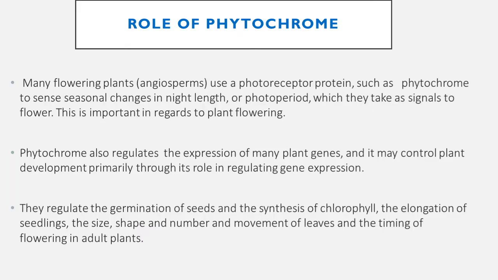Lastly, the role of phytochrome. Many flowering plants, angiosperms, use a phytochrome protein to sense a seasonal change in the night length, or photoperiod, which they take as a signal to flower. This is important in regard to plant flowering. Phytochrome also regulates the expression of many plant genes, and it may control plant development through its role in regulating gene expression. They regulate the germination of seeds, the synthesis of chlorophyll, the elongation of seedlings, the size, shape, number and movement of leaves, and the time of flowering in adult plants.